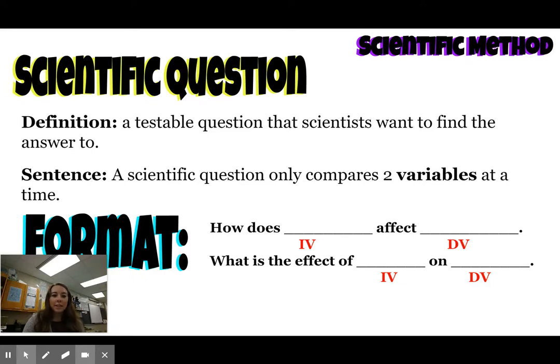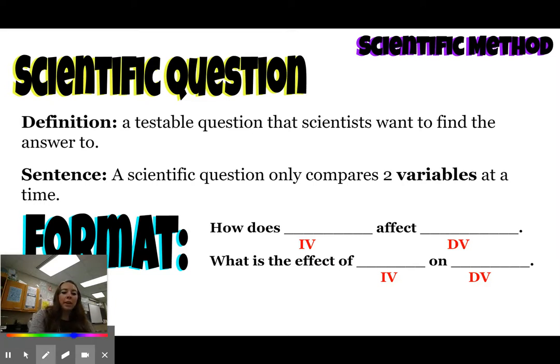So let's practice. Well, actually, let's talk about our format and then we'll practice. So scientific question, our definition is a testable question that scientists want to find the answer to. So again, you have your observations, and then now you want to come up with a testable question. Using it in a sentence, a scientific question only compares two variables at the same time.